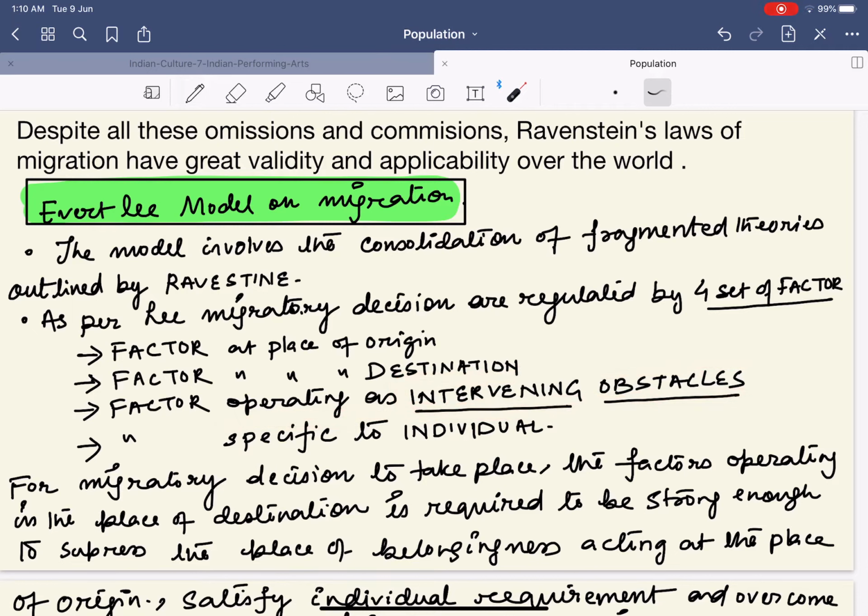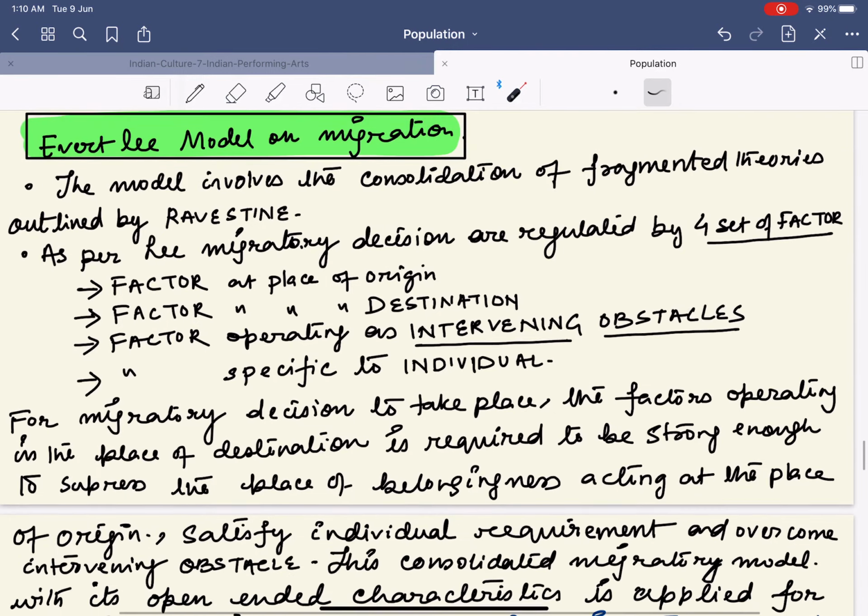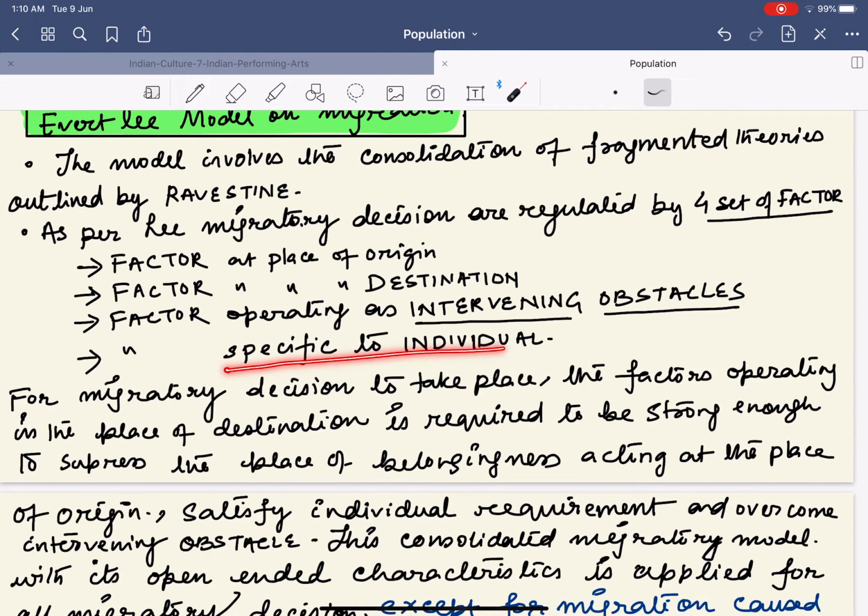Let us say a person doesn't have money to buy the ticket, hence he cannot travel. It's simple. Or we can say that at present we have a COVID pandemic in Delhi. So even if I want to move to Delhi, there is an intervening obstacle. What is that intervening obstacle? The COVID pandemic.